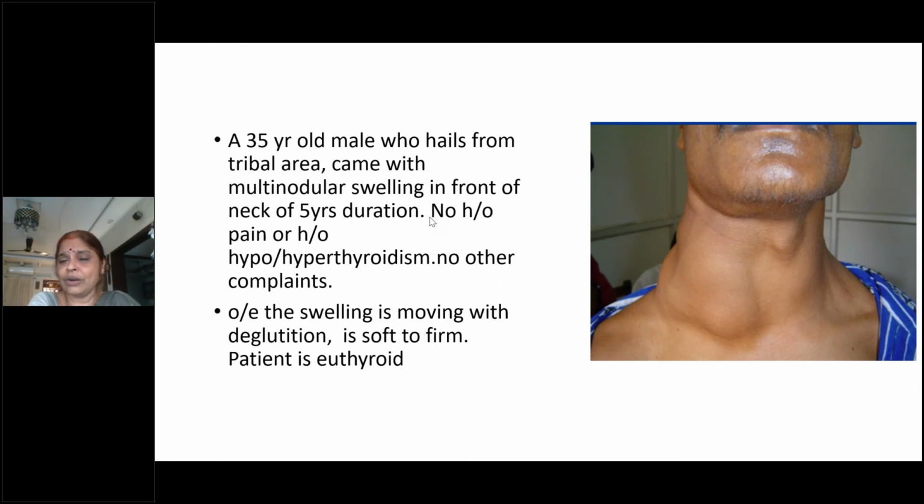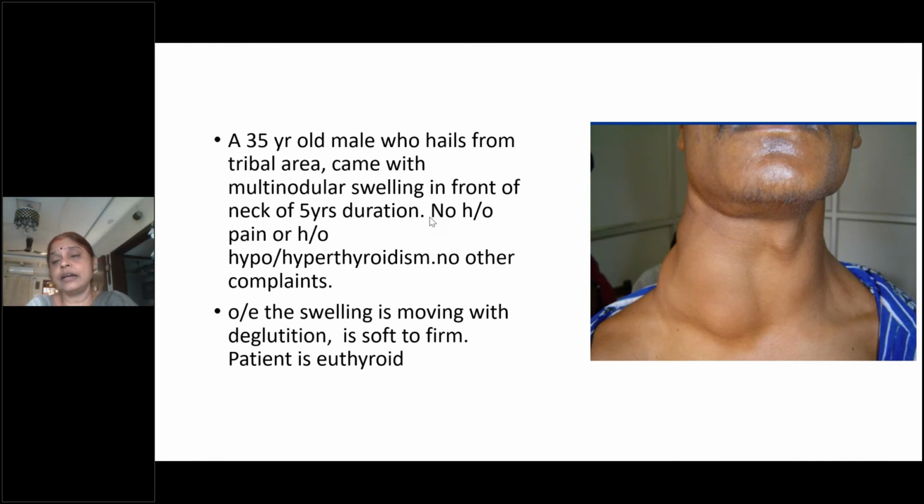Understood? Riedel's thyroiditis, which is not a malignancy at all, can be hard. So hardness is not a feature of carcinoma of the thyroid. In palpation, you have to tell the inspectory findings of size, shape, borders, extent. Then you have to tell the consistency, and then you confirm whether there is any movement with deglutition and getting below the border.